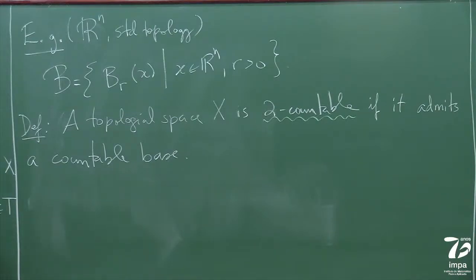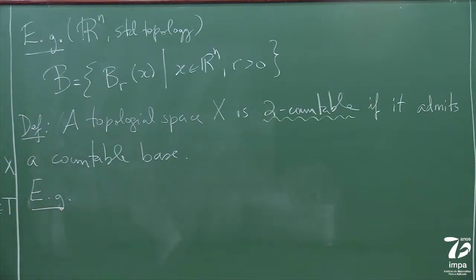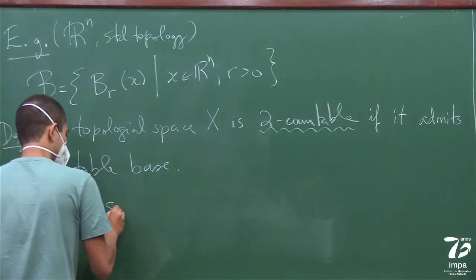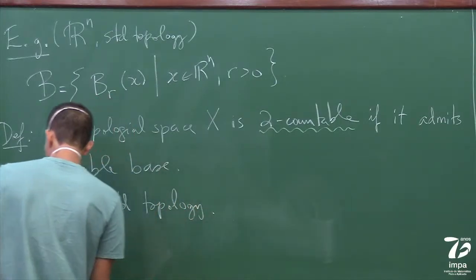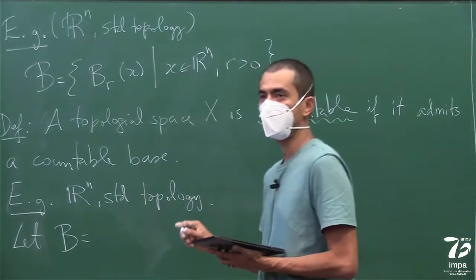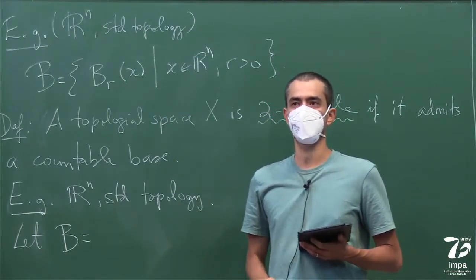Okay, and an example, again, is Rn with the standard topology. Of course, this base here is extremely uncountable. It's not countable. But it's not very hard to think about another base which is countable. If you take Rn with the standard topology, you can consider a base which is very similar, but now you only take the points with rational coordinates and the radii which are rational numbers.